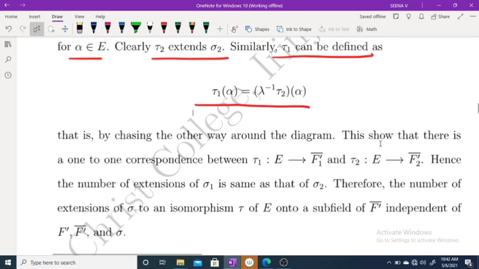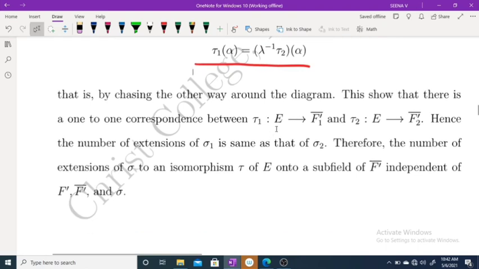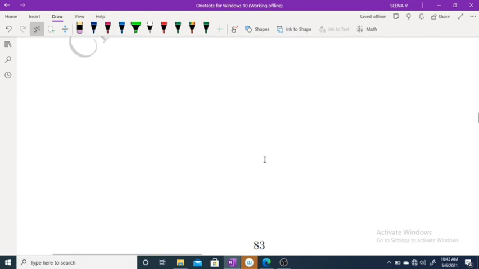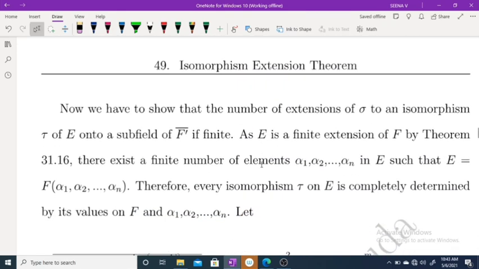Okay, this shows that there is a one-to-one correspondence between tau 1 from E to F1 dash closure and tau 2 from E to F2 dash closure. Hence, the number of extensions of sigma 1 is the same as that of sigma 2. Therefore, the number of extensions of sigma to an isomorphism tau of a field E onto a subfield of F dash closure is independent of F dash closure and sigma. Okay. So using this, we are defining a definition.